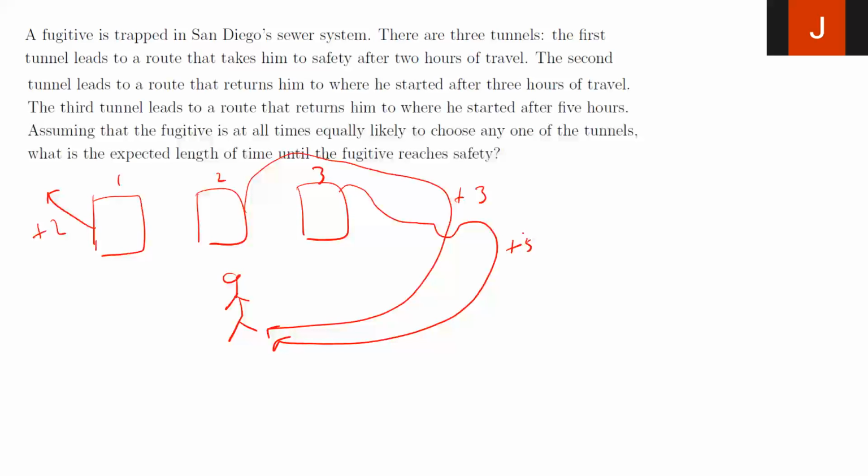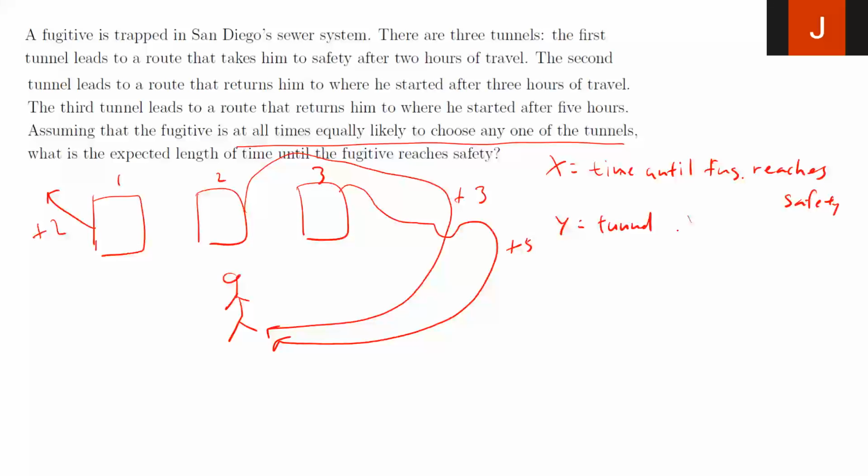The key here is that when the fugitive comes back, he's disoriented, right? So he could again take the same tunnel even though he took it before, and at all times he is equally likely to choose any of the tunnels. Then I want to know the expected length of time until the fugitive reaches safety. So we have to set the events. I'm going to set X equal to the time until the fugitive reaches safety. And then Y equals the tunnel the fugitive chooses.